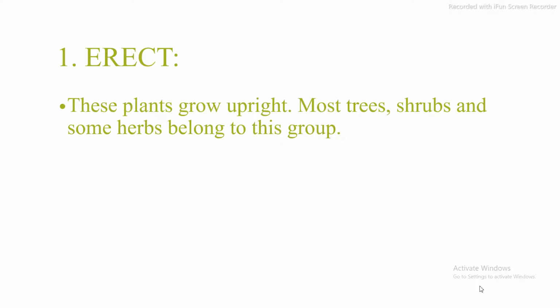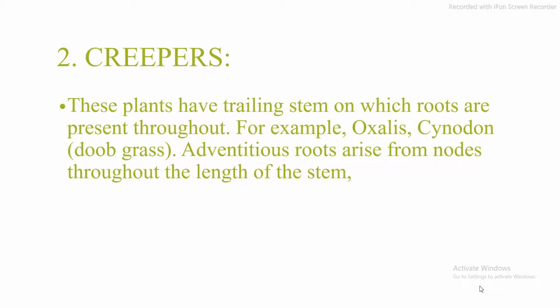Erect. These plants grow upright. It means that they grow straight. Most trees, shrubs and some herbs belong to this group. Second is creepers. These plants have trailing stems on which the roots are present throughout.